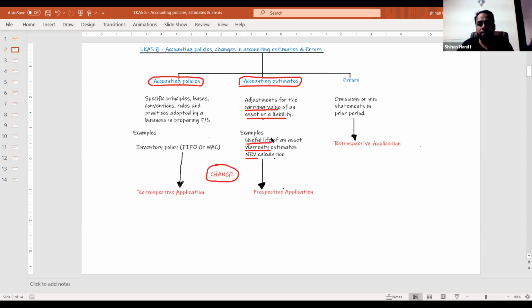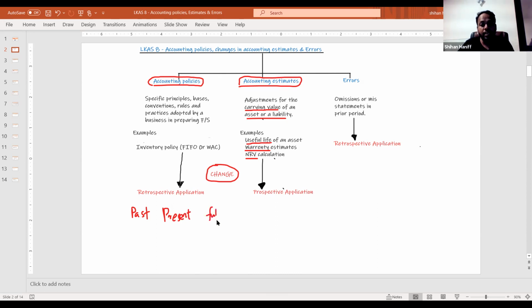If there is an accounting policy change, from first in first out method to weighted average cost method, if you are changing the policy, then we have to adapt the change to past, present, and future.